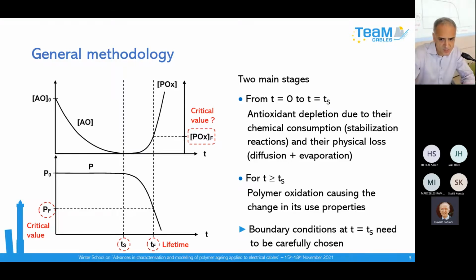And you imagine that, of course, the boundary condition between both types of model is very important because when we consume totally the antioxidant, we need to know the initial concentration of the oxidation products which are responsible for the initiation of the oxidation, in particular the hydroperoxide species, which are a source of radicals. So it is very important to know this concentration at this boundary, in order to start from one analytical model and to trigger the second analytical model. So this is the idea, the concept.